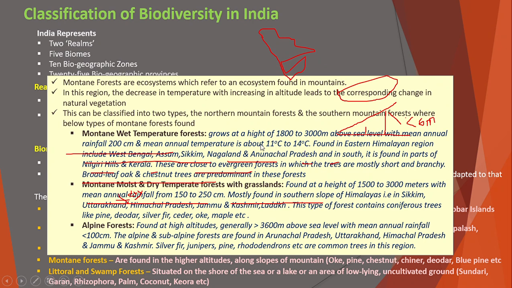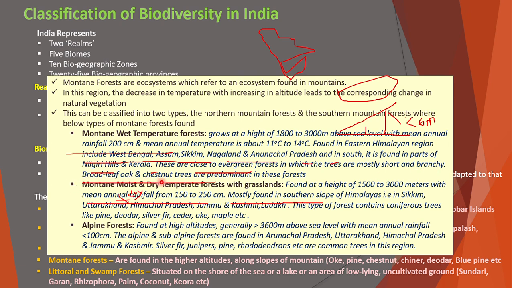You have to remember this one. These points are very important because you can get an MCQ from this type of topic. It is found in the eastern Himalayan region, including West Bengal, Assam, Sikkim, Nagaland, and Arunachal Pradesh, and in the south it is found in parts of Nilgiri Hills and Kerala. These are close to evergreen forest, in which the trees are mostly short and branchy.